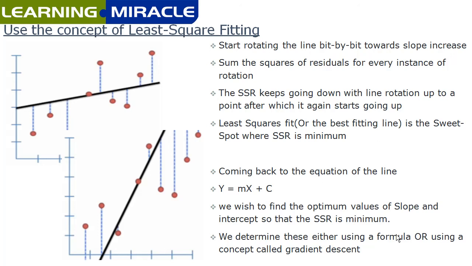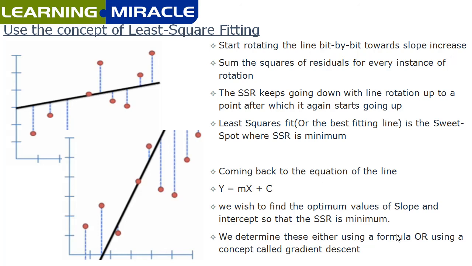And we'll also see a graph related to it. Coming back to the equation of line, which is y is equal to mx plus c, the line of best fit, our endeavor is to find the optimum value of slope and intercept so that the sum of square residual is minimum.